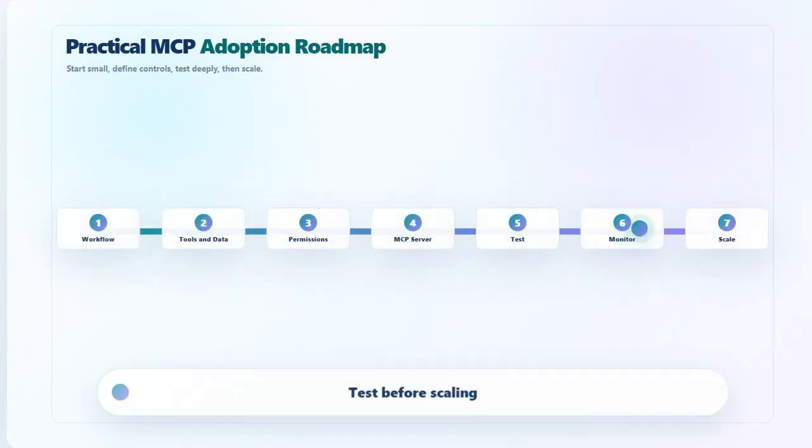Now let's look at practical MCP adoption roadmap. Start with one high-value workflow. Identify the data and tools the agent needs. Define permissions and human review points. Build or use MCP servers for approved capabilities. Test with real scenarios. Monitor results, errors, and risks. Then scale carefully across more workflows.